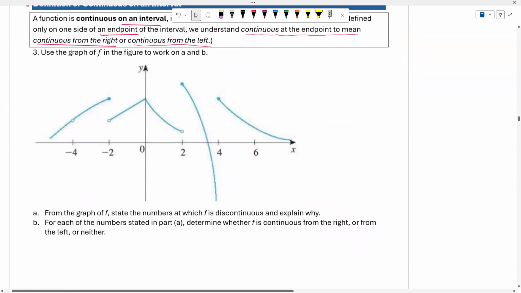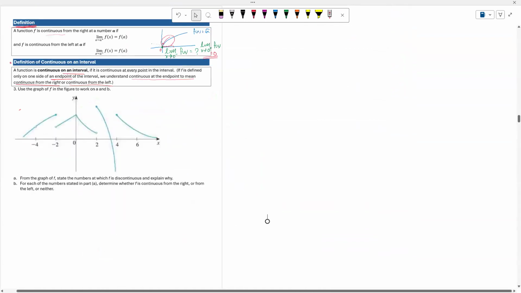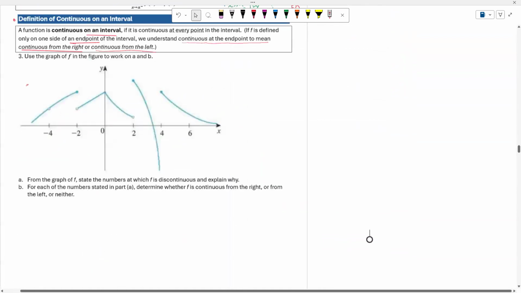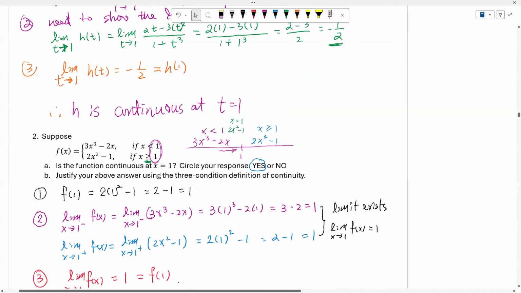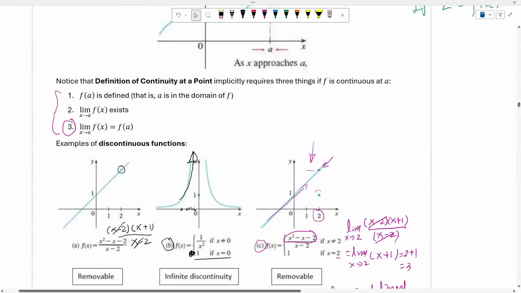And now let us look at the following example. I'm going to use the graph of this function f to work on a and b. What is a? A is, from the graph of f, we would like to state a number at which f is discontinuous and explain why. Okay. When we try to explain, then we could use the three conditions to help us to do this.